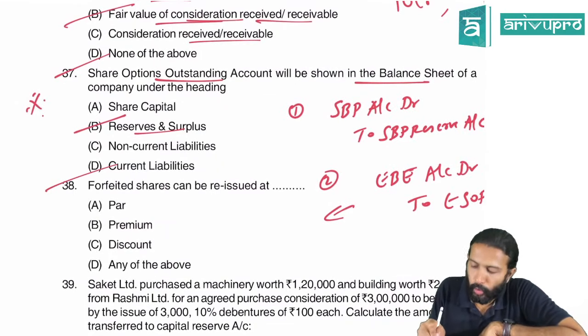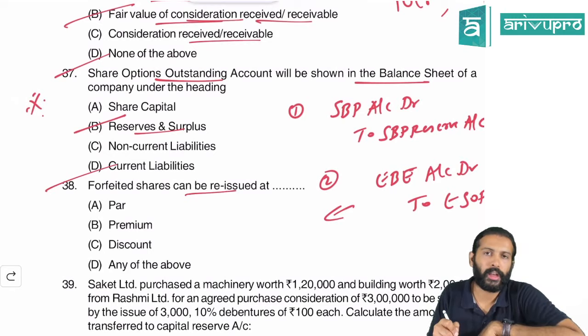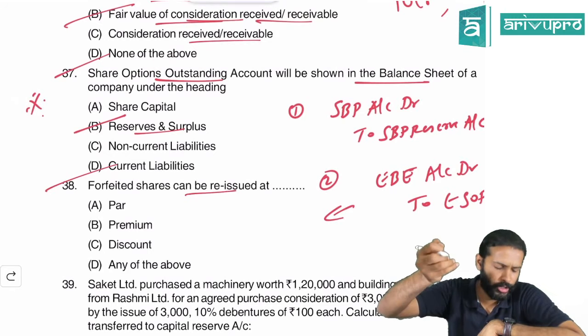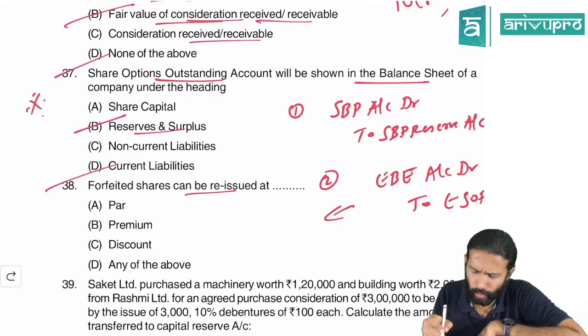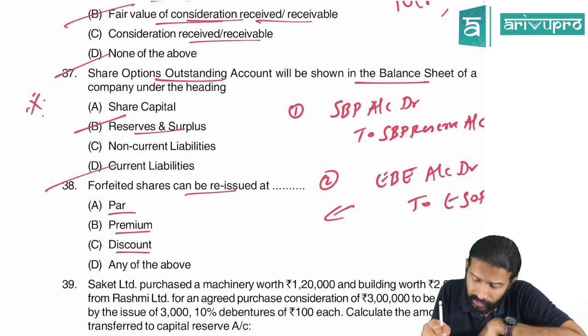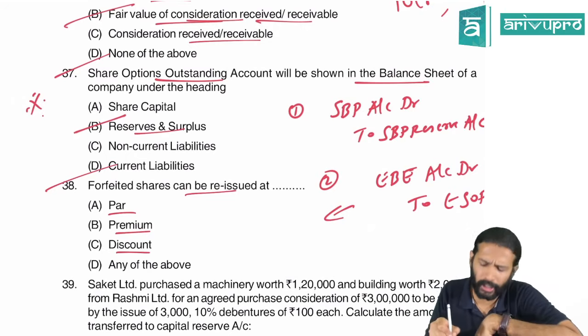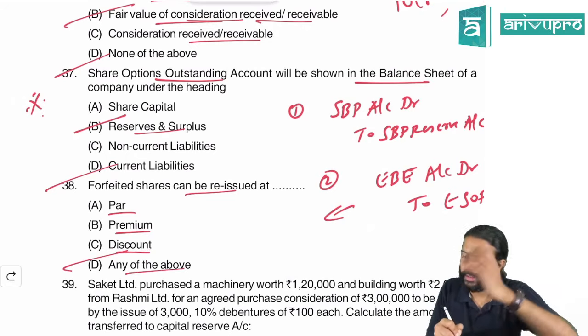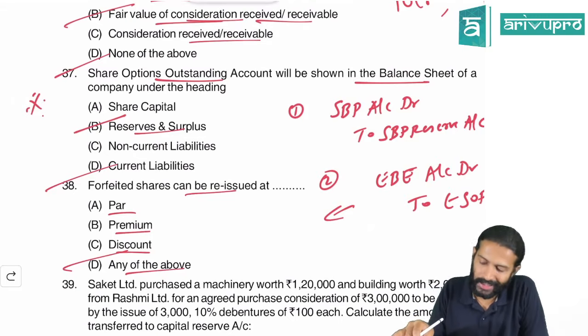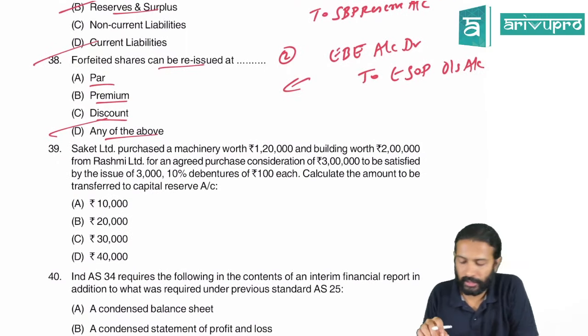Okay. Forfeited shares can be reissued. After forfeiting, you can reissue those shares. At what price can you reissue? Can you reissue at par? Yes. At premium? Yes. At discount? Yes, subject to certain limit. You can also give it at a discount. That means you can go for any of the options. So D for Delhi is the option. Any of them is acceptable.